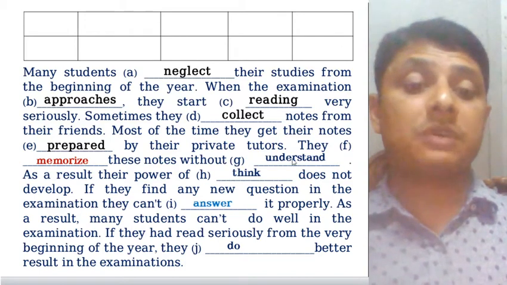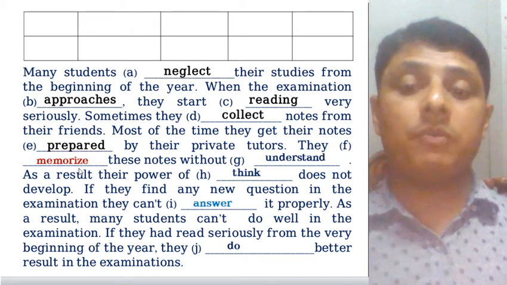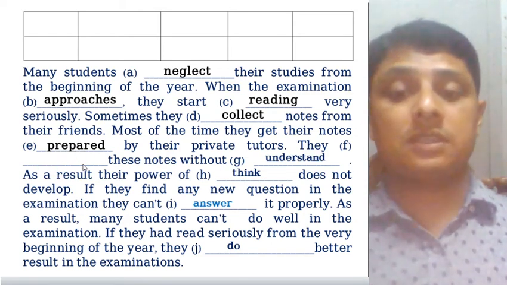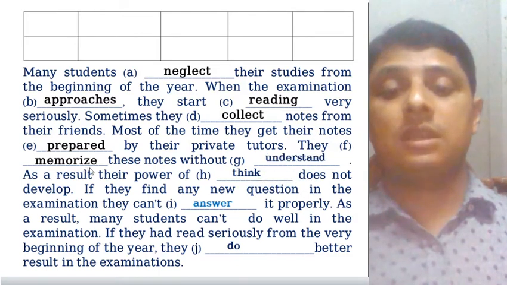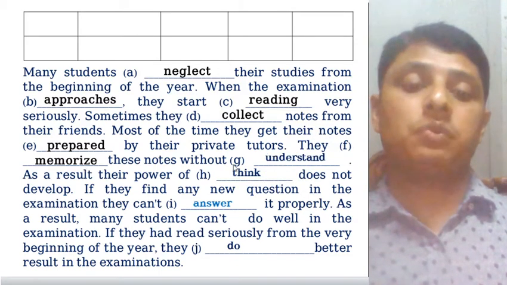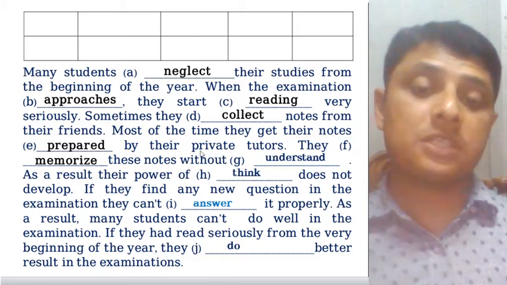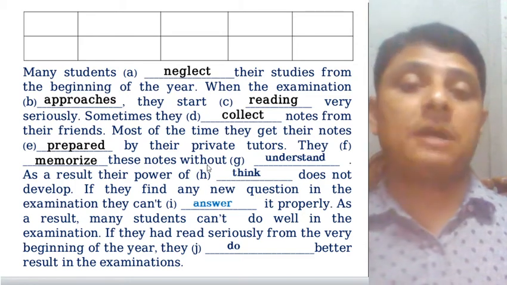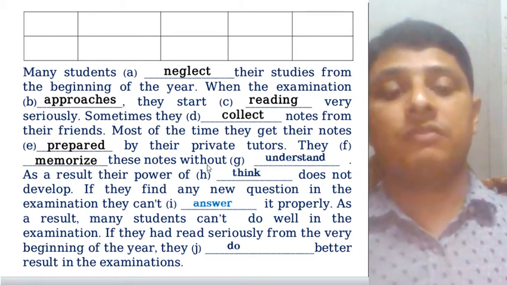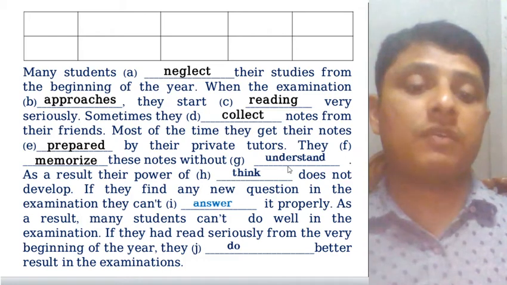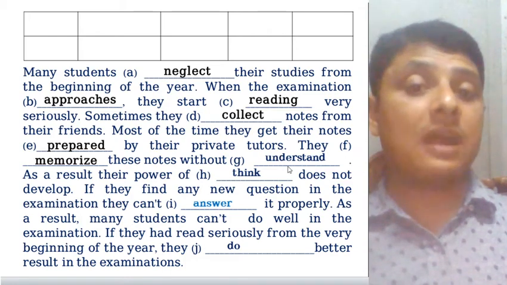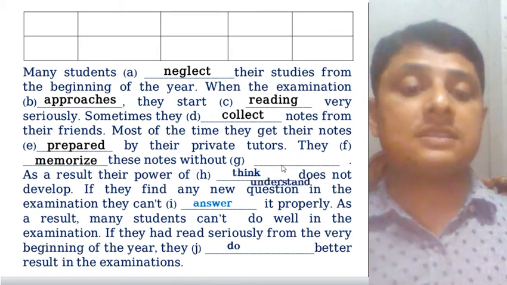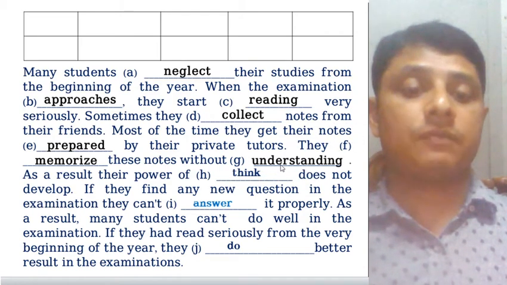Okay, so they memorize their notes without dash understand these notes. Here is the verb: their students memorize, it won't be changed. So that would be memorize. And then without is a preposition, and the rule of right forms of verb is that after a preposition you have to add ing with the main verb. So understand is the main verb here, and you have to add ing with the verb understand. So that would be understanding.